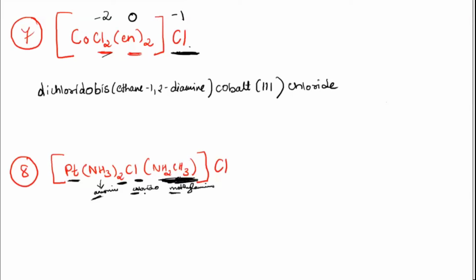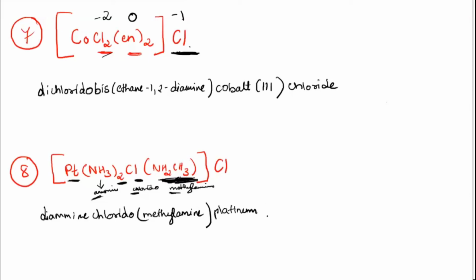See whether others also have got the same answer. Correct what she said. So here two amines are there, so it is diamine. Then you are having Cl, that is chlorido. And then since it is an organic compound, you can put it in the bracket, that's methylamine. And then coming to the metal, the metal is platinum here. Pt is platinum, so you write platinum.